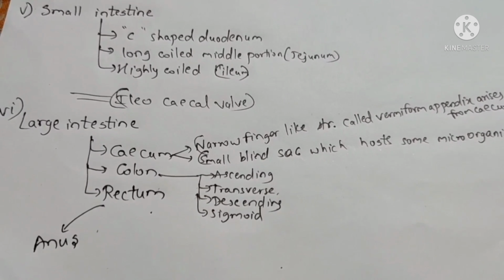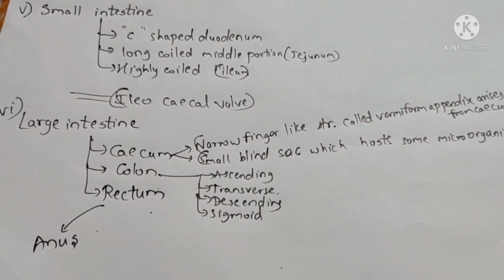This cecum is a small blind sac which hosts microorganisms, and the cecum has a narrow finger-like structure called the vermiform appendix, which arises from the cecum. We know that. The vermiform appendix is a secondary lymphoid organ. Also, maybe you have heard that some people have had an appendix operation. And then the colon.